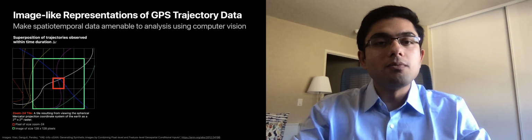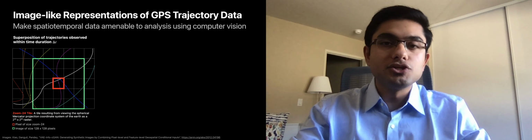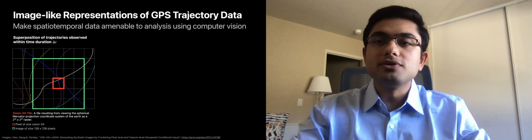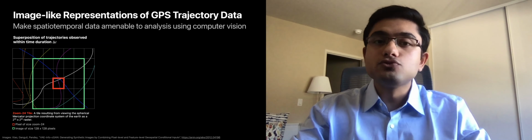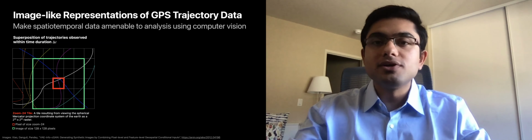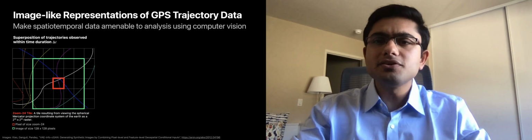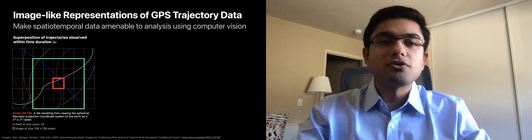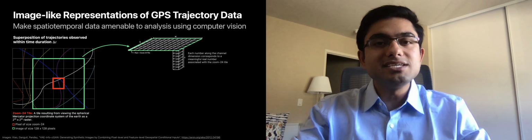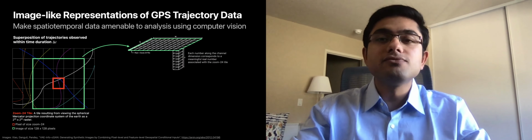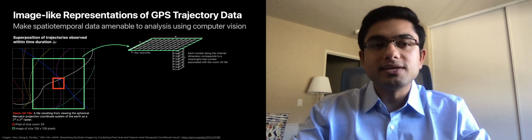In order to transform trajectories to an image-like representation, consider the superposition of trajectories within an observation time interval of delta t. Overlay on this a grid of zoom 24 tiles, which have a spatial resolution of 3 meters. Consider an image consisting of 128 cross 128 zoom 24 tiles. In the channel dimension, we add C channels which correspond to semantically meaningful real numbers. Let's look at a concrete example.